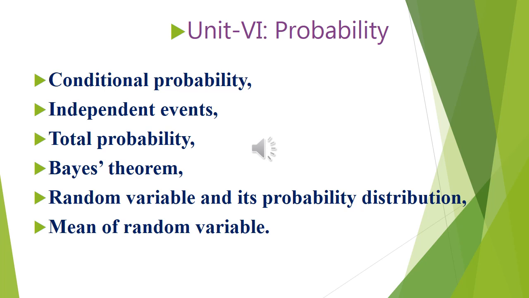Right. Now Bayes theorem. Bayes theorem means normally E1, E2, E3, these are all mutually exclusive and exhaustive events, and A is one common event which is touching all these E1, E2, etc. Then what is the formula for P of E1 given A? P of E1 into P of A given E1 divided by total probability. If it is 3 events, the denominator will have 3 terms. And P of E2 given A, if it is asked, then P of E2 into P of A given E2 divided by total probability. This way we will be able to do it.